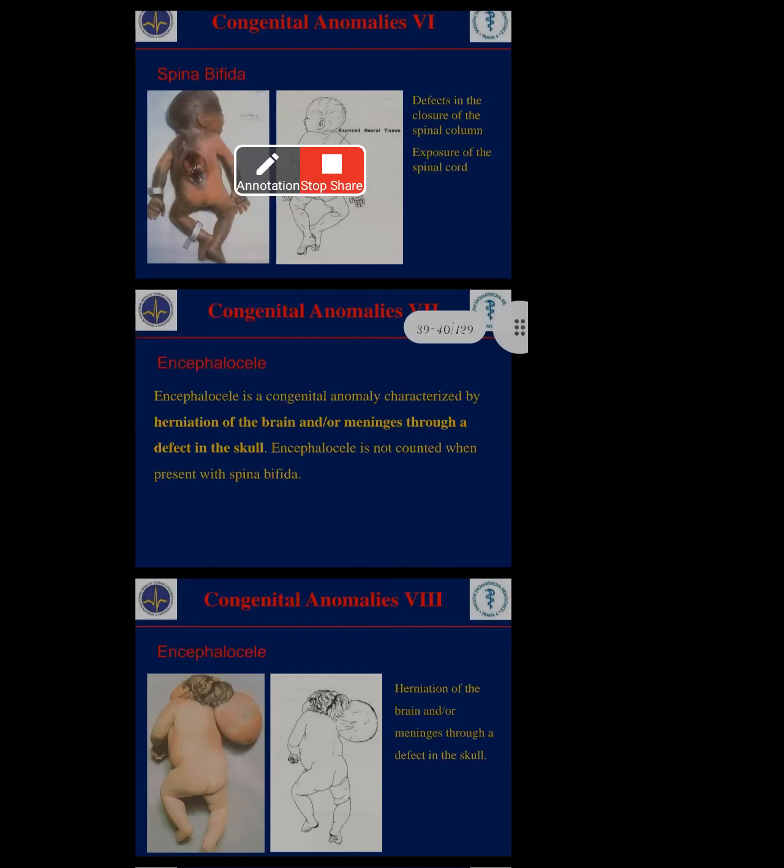This encephalocele is not counted when it is present with spina bifida. In that case, you don't count it because that is a different condition. This is also a different condition. That's why you don't count it for the particular related condition. That is encephalocele.